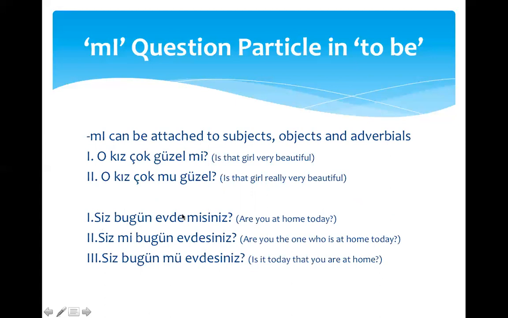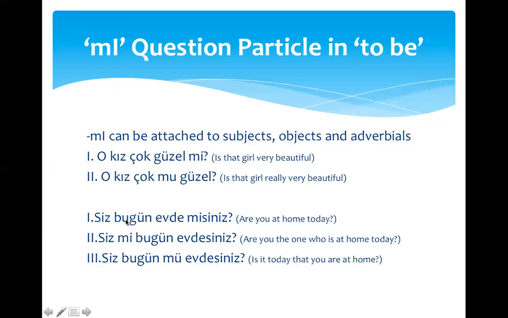Siz bugün evde misiniz? You today at home, are you? So, are you at home today? The misiniz is right at the end. Mi is the question particle. Siniz is you. So the subject here is you, thus we have to have a personal ending at the end. In the second example, we placed mi after siz because we're trying to find out a different thing here.